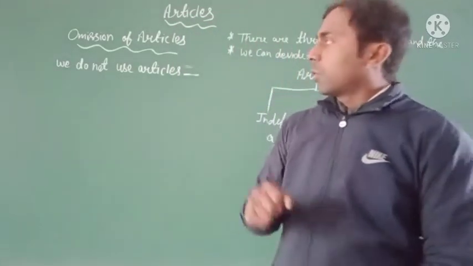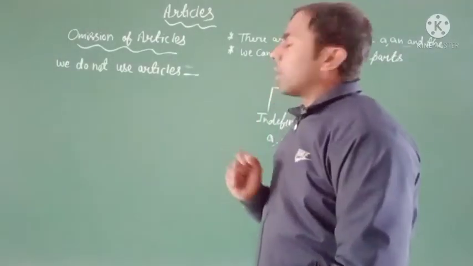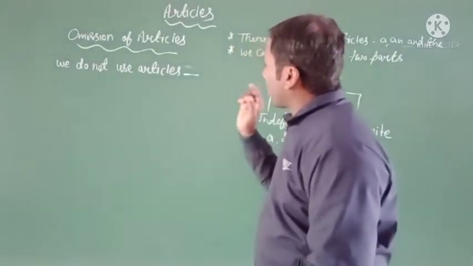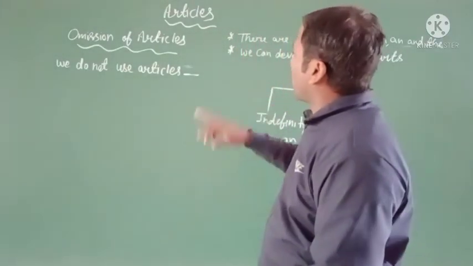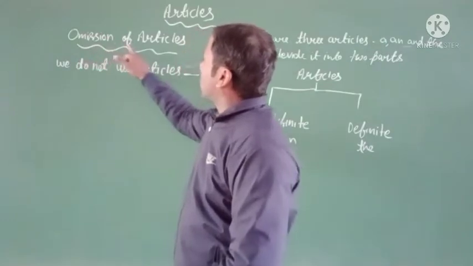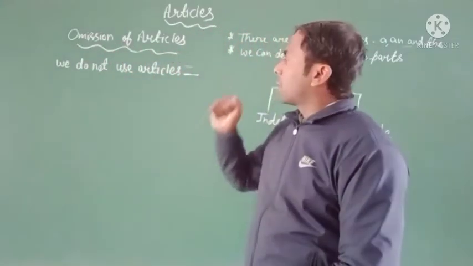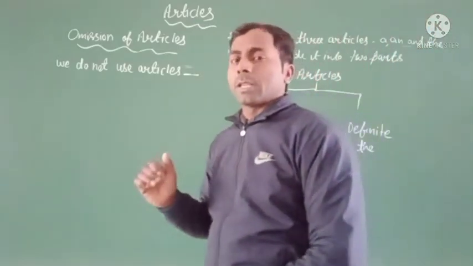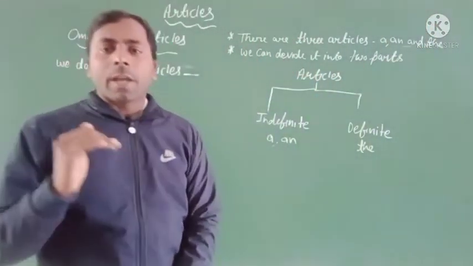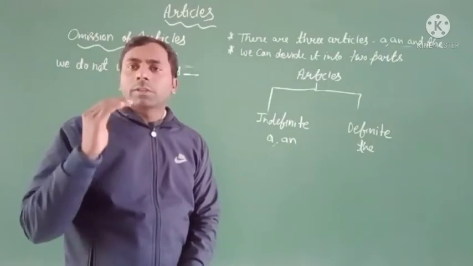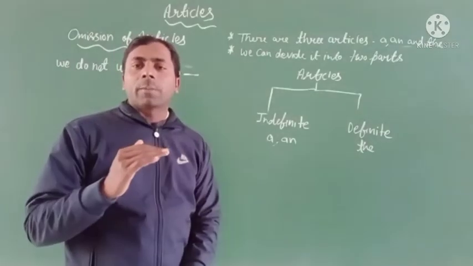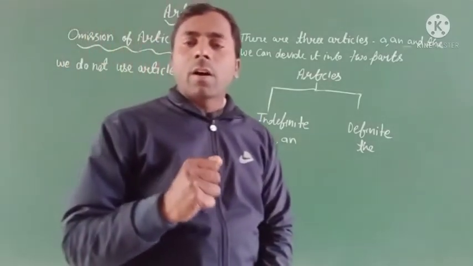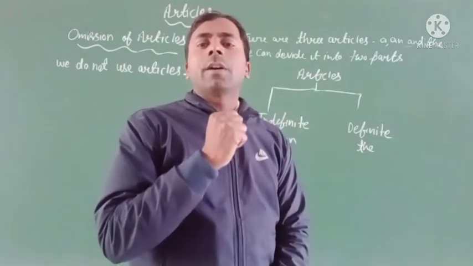So it is the third part, and in this part we have to know about omissions of articles. It means there are many places where we do not use articles. Here we have to know some important facts, some important places in a sentence where we do not use the articles.